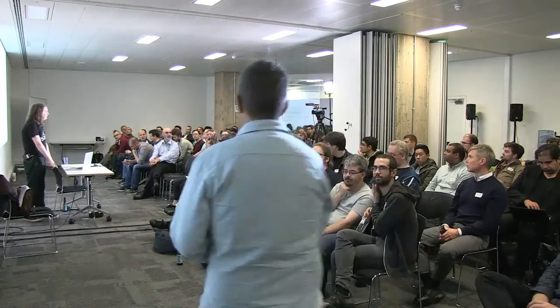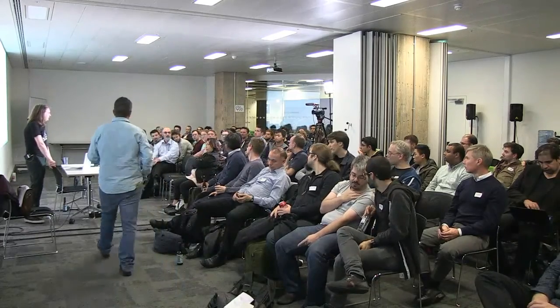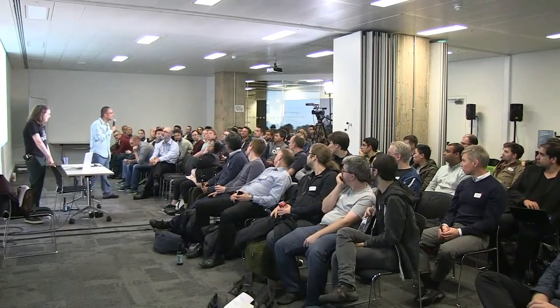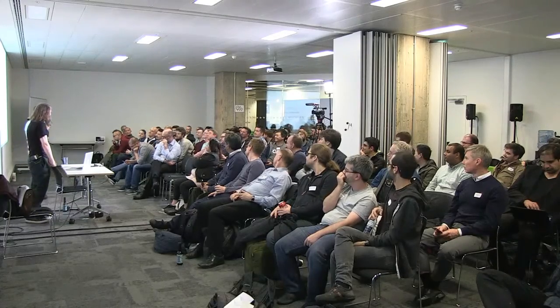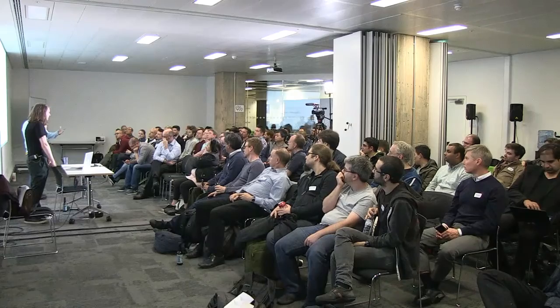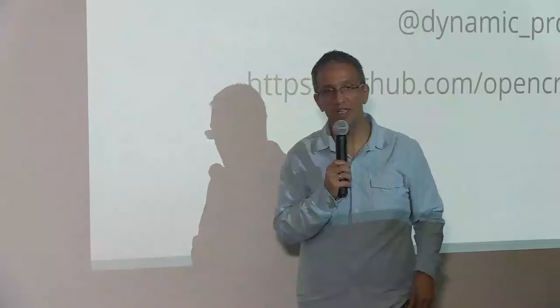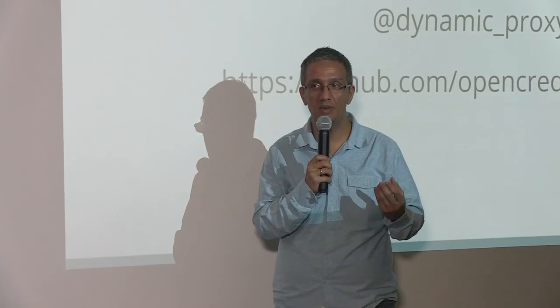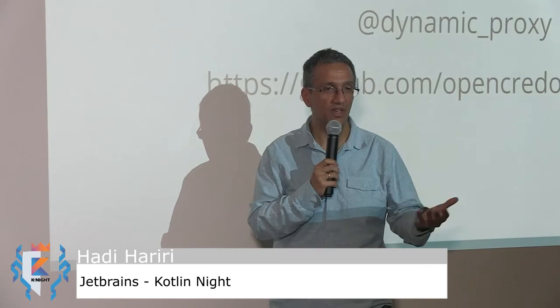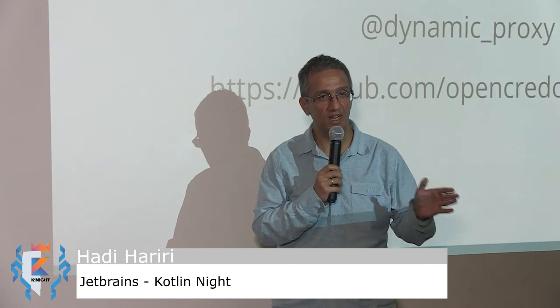Is there going to be a lot of syntax changes? You said 1.1's coming. Is it going to be like Swift where I have to rewrite everything? No, it's not going to be like that. We try to guarantee as much backwards compatibility as possible and avoid breaking changes. If you've been using Kotlin from M0 up to the release, you've noticed that as we introduce any changes, we provide quick fixes for you inside the IDE. We take it in two phases.